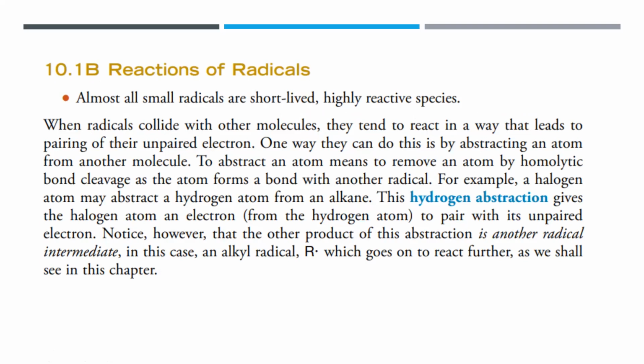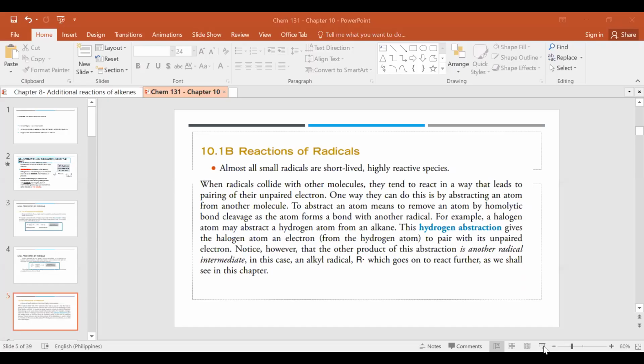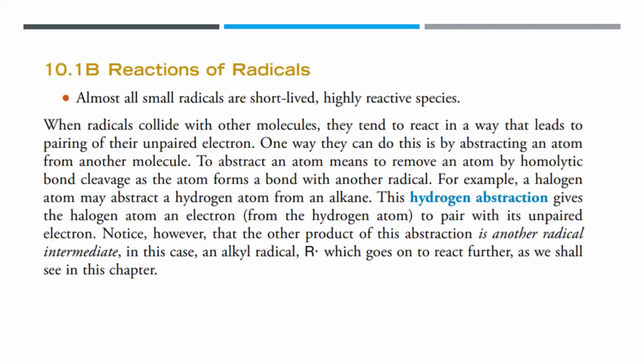So once we produce this, once you produce our radicals, those radicals are short-lived and very highly reactive, in such a way that they will seek another atom to pair with its electron.